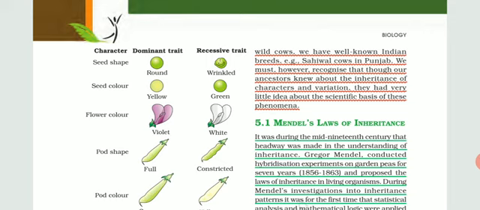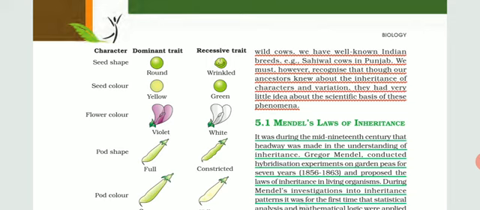If scientists have understood that this gene is responsible for this particular protein or enzyme, then they can take it out from one plant and introduce it into another. This is the way of artificial selection and artificial hybridization, and we are able to produce genetically modified crops, which we call GM crops.